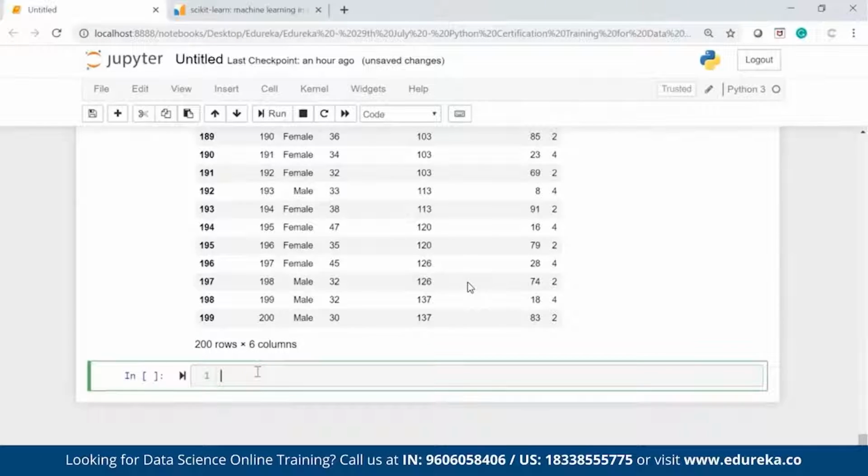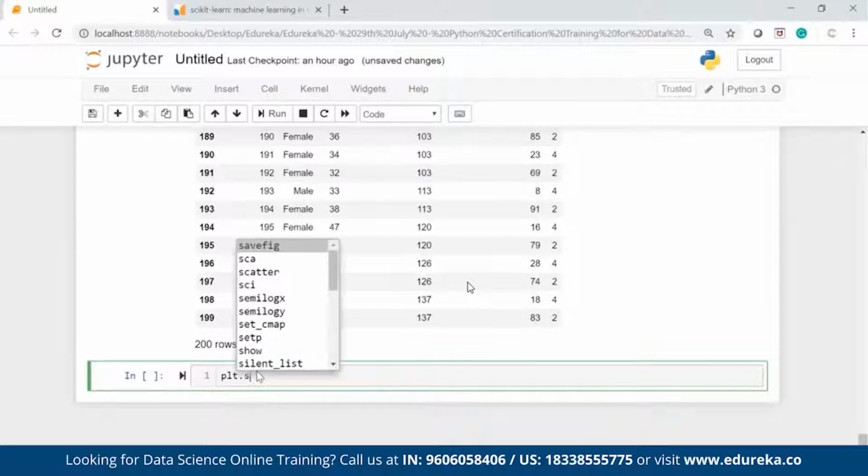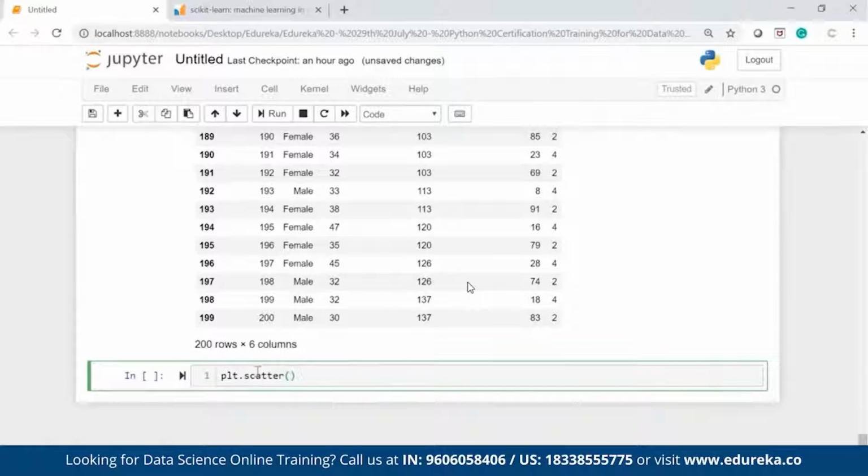I have spending score and salary. Based on that, I want to create a plot. So plt.scatter, bracket, I want to create a scatter plot because I have two numbers. So when we have two numbers, we usually use scatter plot. X[y_kmeans == 0, 0], comma, X[y_kmeans == 0, 1]. I'll talk about it in some time. s equal to 100, c equal to red.